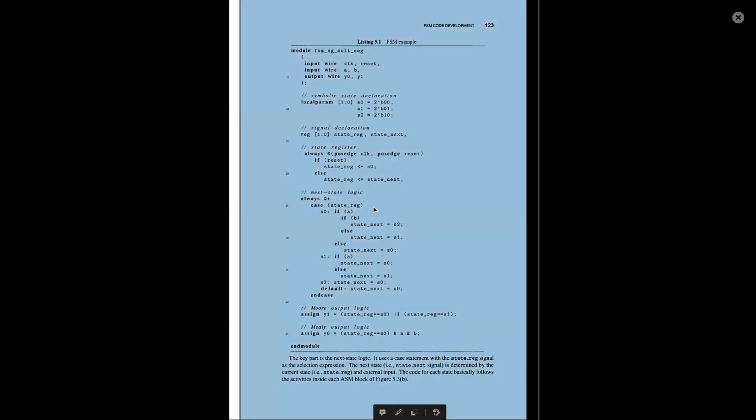In the next state logic, you can use a case statement. You start with always star, and in the case condition you put the state register, and then you put the different states, for example S0, S1 and S2. Within S0 you define some logic. You say if A is high and B is high, then the next state will be S2, otherwise it will remain S1.